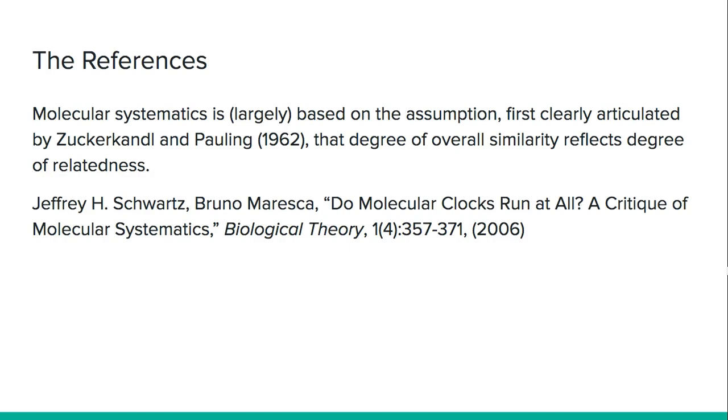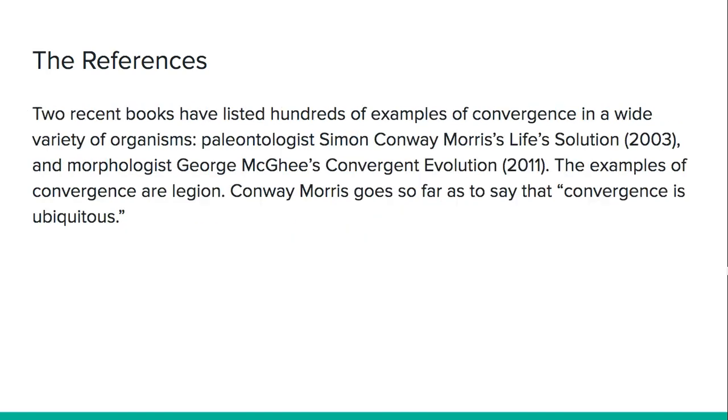Molecular systematics. Systematics is basically the science of how different species are related, and it's related to the tree of life, right? Molecular systematics is largely based on the assumption, first clearly articulated by Zuckerkandl and Pauling, that degree of overall similarity reflects degree of relatedness. So this is a mainstream evolutionary biology paper from mainstream evolutionary biologists who are saying the same thing that we say, that the assumption is similarities are due to common descent.